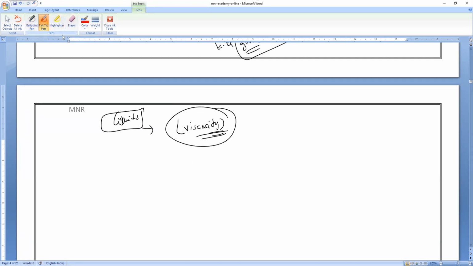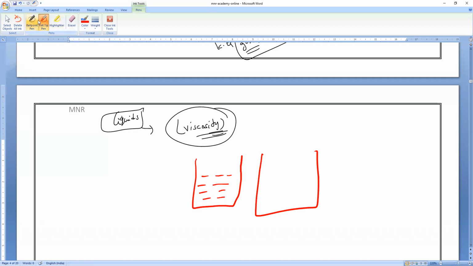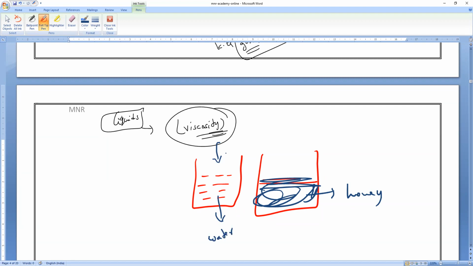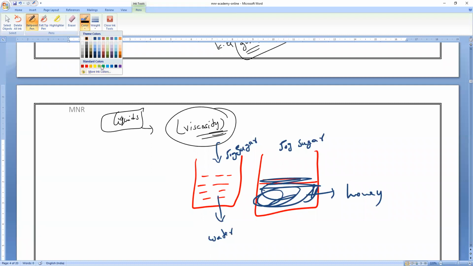So now let me take an example for viscosity. I will take two beakers, and one beaker I will fill with water, and another beaker I will fill with honey. All of you observe. This is the honey, and this is the water. Now I will add 50 grams of sugar here, and here also 50 grams of sugar. Now tell me where diffusion is very fast. Water. How many of you will say water and how many of you will say honey?